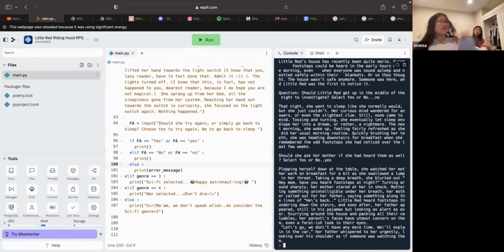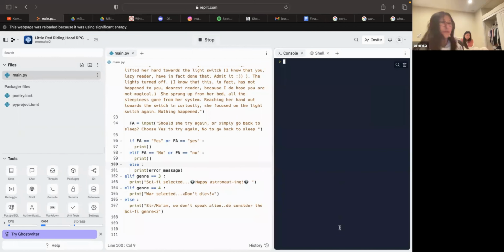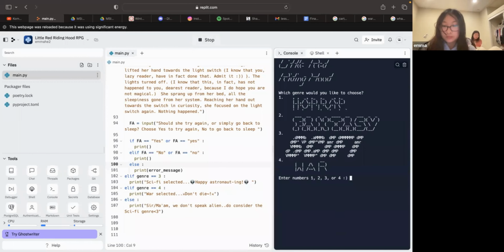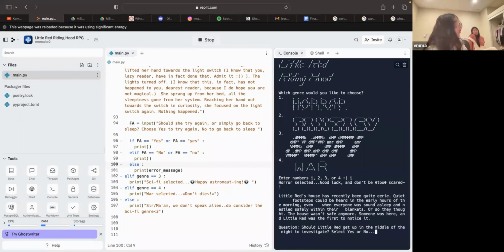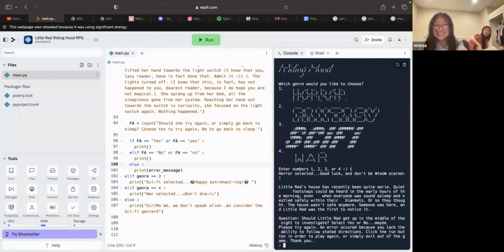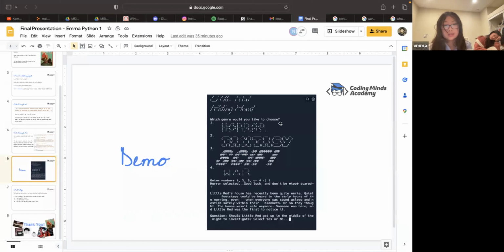So you can just choose yes or no, and there are different paths and stuff. Okay, back to the slideshow. Also, wait, I'm going to show you guys the error message. So you say 1, right? And then it's yes or no. And you go maybe. And it says please try again. An error occurred because you lack the ability to follow stated directions. Click the run button in order to play again, or simply exit out of the game. Thank you. Yeah, that's it. Okay, so then you go back to the presentation. This is my beautiful stuff.